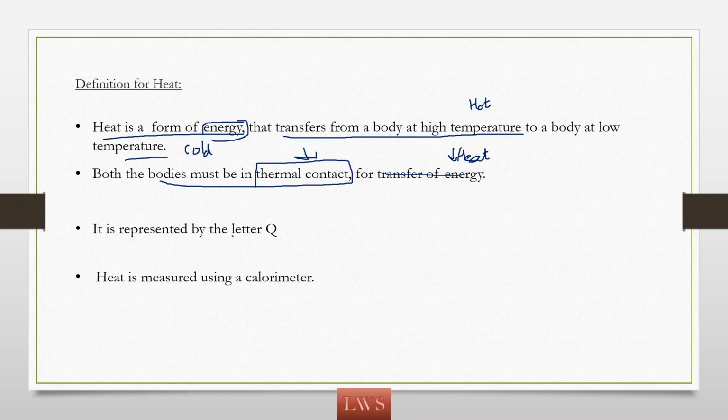Heat is represented with the capital letter Q. Whenever we are dealing with problems or nomenclature, for heat we use the letter Q. So wherever you find the letter Q in this chapter, it represents heat energy. Heat is measured using a device known as a calorimeter. While heating something, how much heat we have given to it, we can measure with the help of a calorimeter.